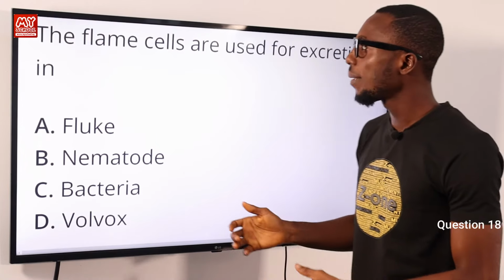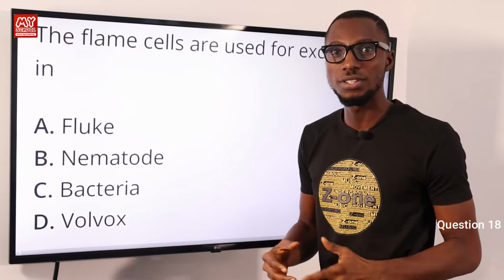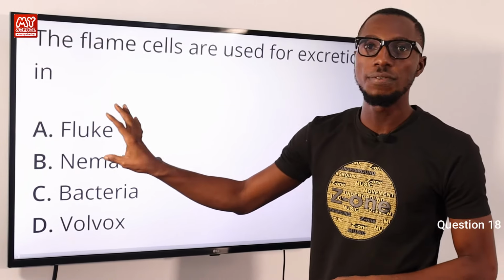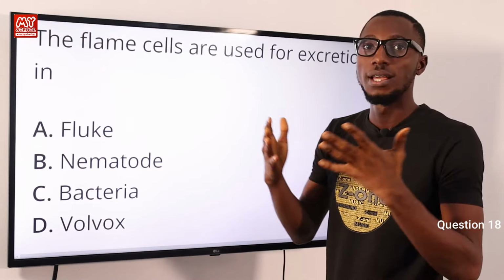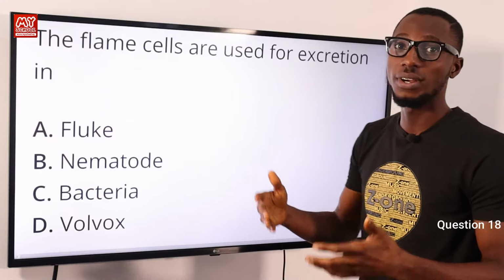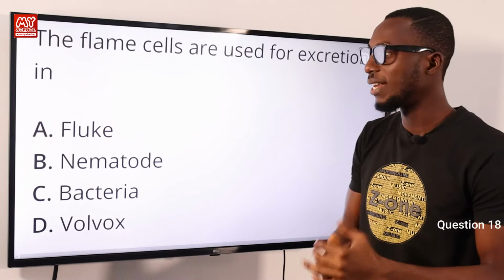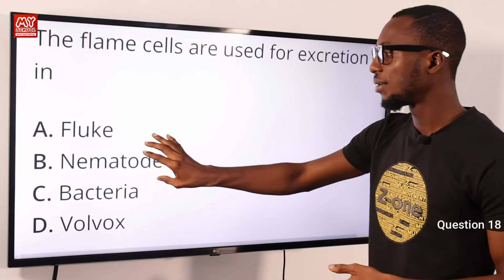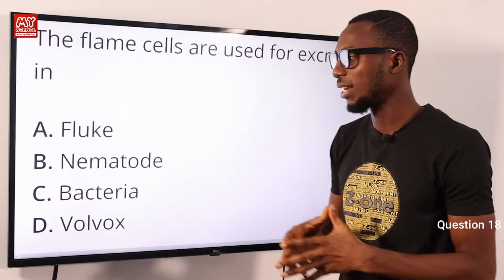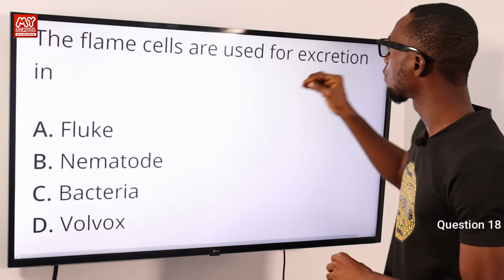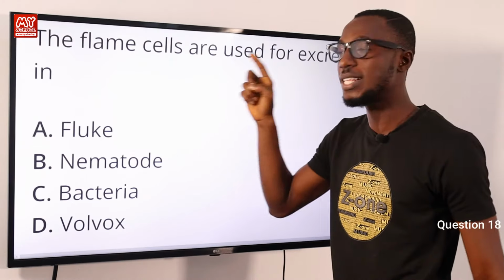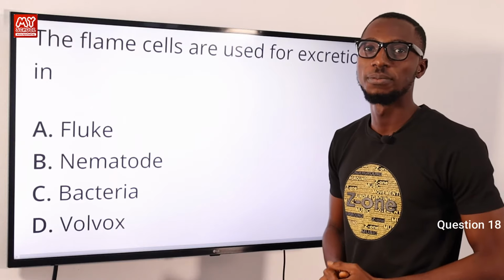Question 18. The flame cells are used for excretion in what? Okay, they are used for excretion in fluke, and fluke belongs to what you can refer to as the flatworms. Other examples include tapeworm, planaria, and flukeworm itself. Nematodes, we are talking about roundworms, an example is your hookworm. So the correct answer to this question, that the flame cells are used for excretion in fluke, is A for fluke.